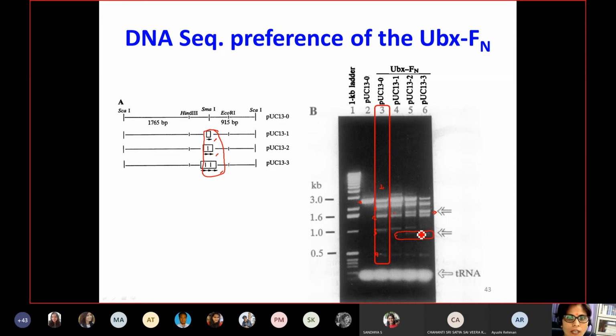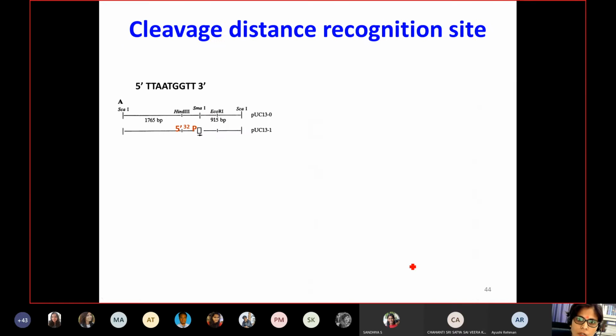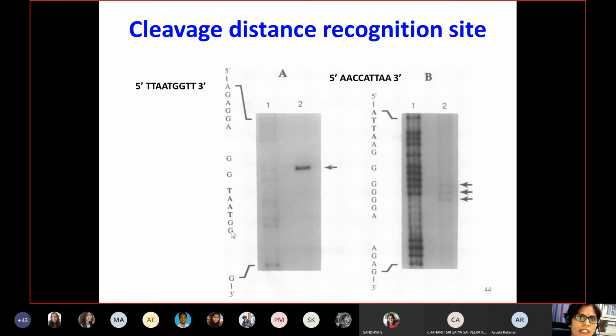So after showing that one can actually construct artificial enzymes, although they don't behave exactly like the natural one, and the efficiency is much lower in this case, we'll come to that point later. But they were able to show that it is possible to create any nucleases with our own site-specific cleavage activity. And after that, they also checked where exactly they are cleaving.